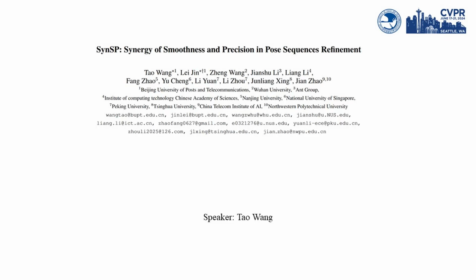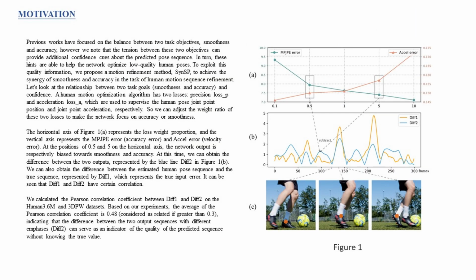I'm here to introduce our work, SynSP, Synergy of Smoothness and Precision in Pose Sequences Refinement. Using existing human pose estimation algorithms to estimate human pose sequences often encounter various errors. Human motion refinement algorithms aim to optimize human pose sequences from pose estimation algorithms while ensuring minimal computational overhead and latency. Previous works have focused on the balance between two task objectives, smoothness and accuracy.